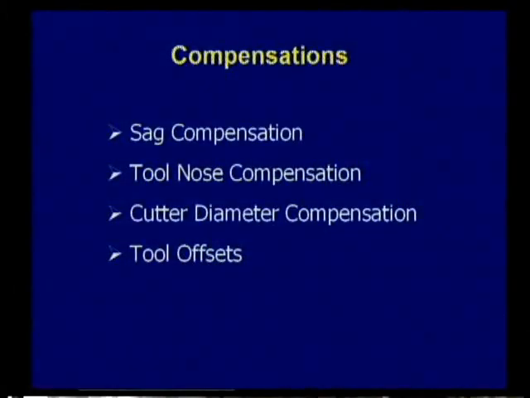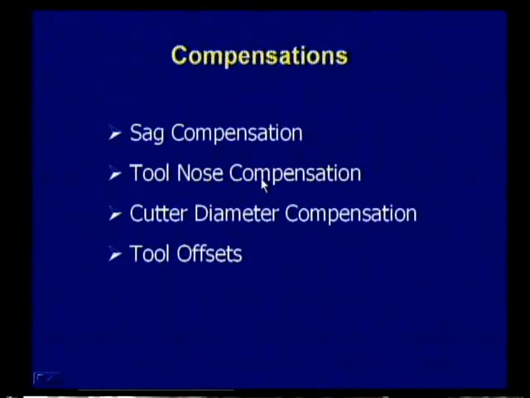The first and foremost one is SAC compensation. Whenever the devices are elongated, subjected to tension, we have to take care of that elongation. For that we provide some compensation. It is SAC compensation. Next one is tool nose compensation.